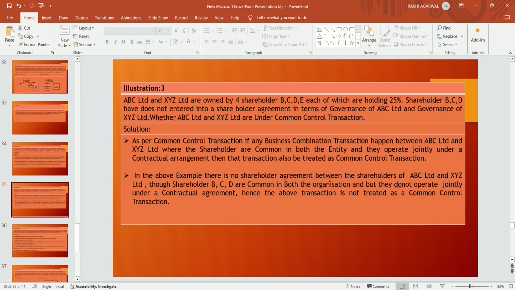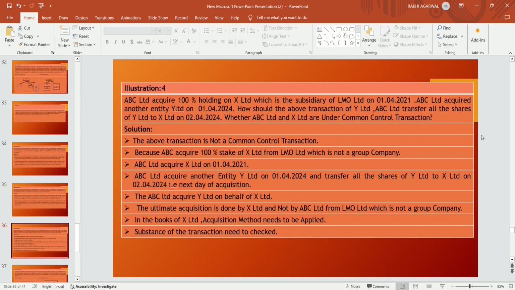But in the above situation, there is no shareholders agreement between the shareholders of ABC Limited and XYZ Limited. Shareholders B, C and D are common in both organizations, but they do not operate jointly under a contractual agreement. Hence, the above transaction is not treated as common control.